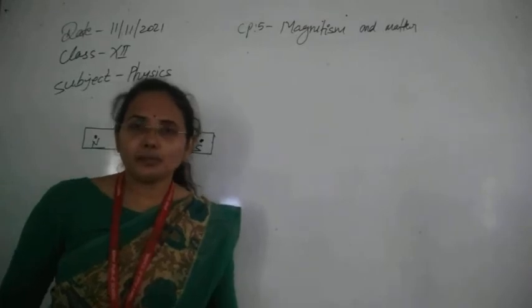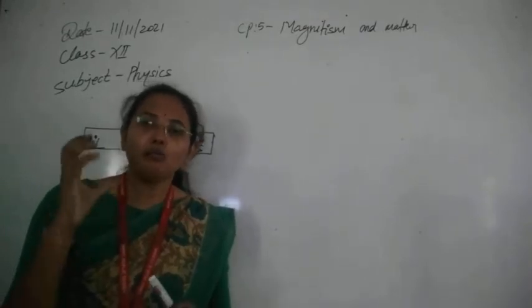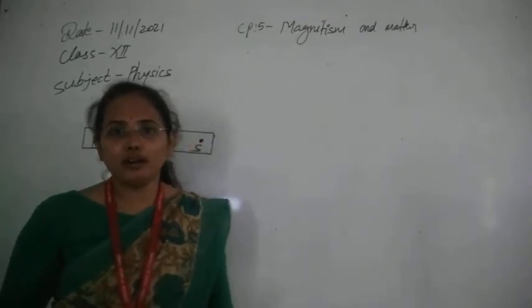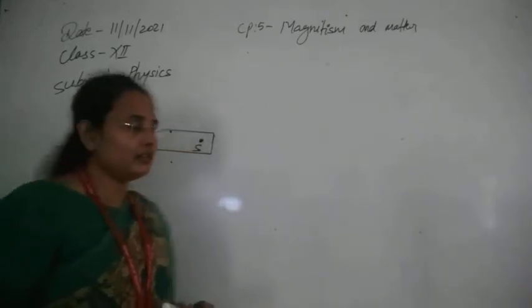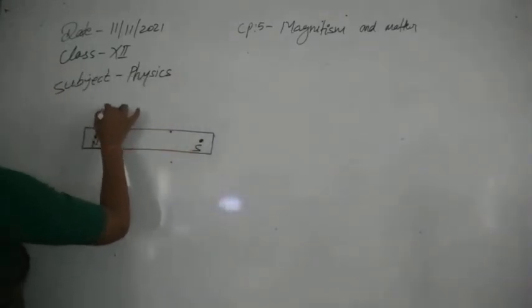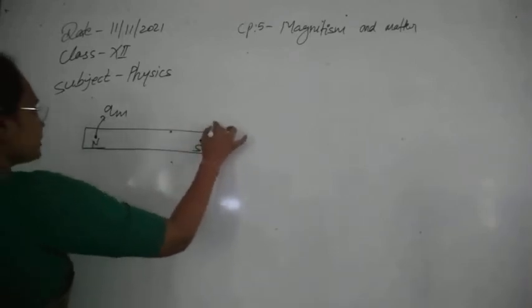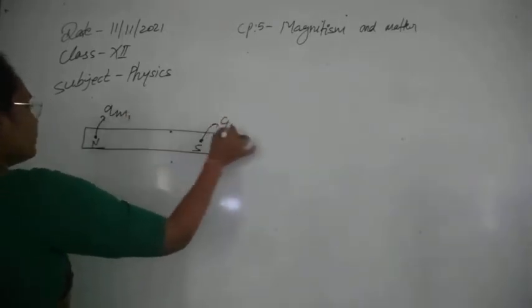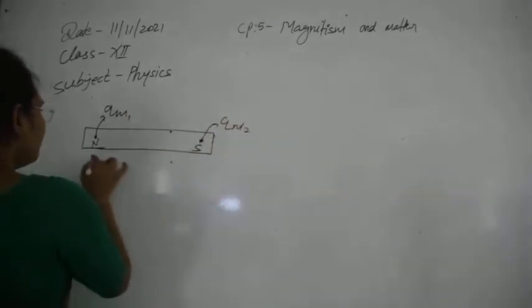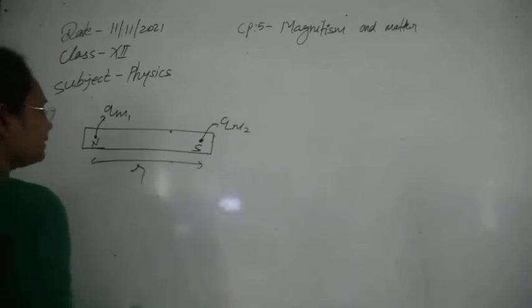That pole strength shows how much strength the pole has to repel or attract any other magnet. Suppose the pole strength of this one is Qm1, the pole strength of this one is Qm2, and these two poles are separated by the distance r.